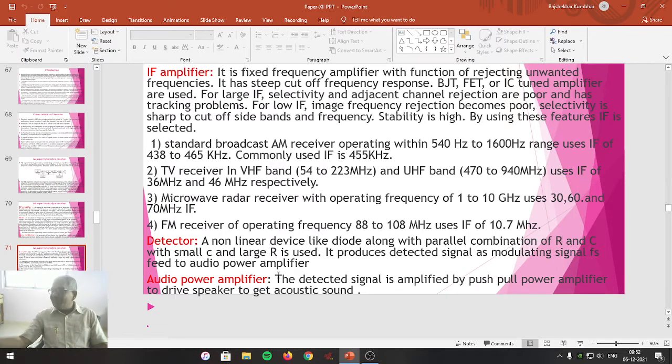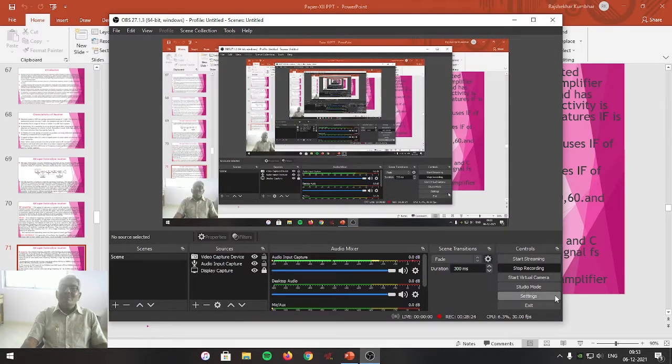If it is intercepted by means of an antenna of the radio, the electromagnetic radiation will be converted back into the RF signal, and when it is received in the AM receiver, the signal is processed and then given to the speaker, which produces the same acoustic sound signal as transmitted in the AM transmitter. Dear students, this is what we have studied about the AM receiver along with its block diagram. Next time we'll go for FM receiver.